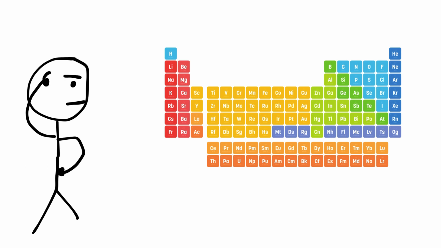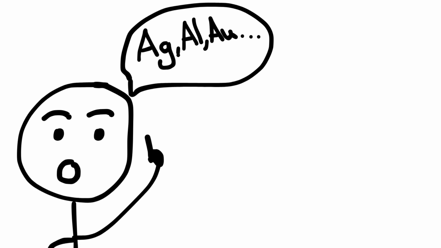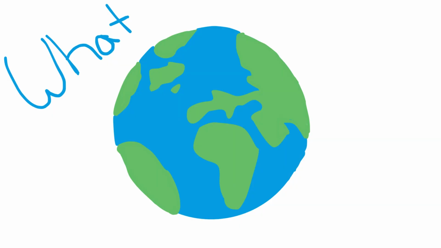Have you ever looked at the periodic table and thought, why does it have to be in that order? Wouldn't putting it in alphabetical order or something make it easier to remember? Well, it all starts with a question that philosophers and scientists have been trying to answer for thousands of years. What is our world made of?